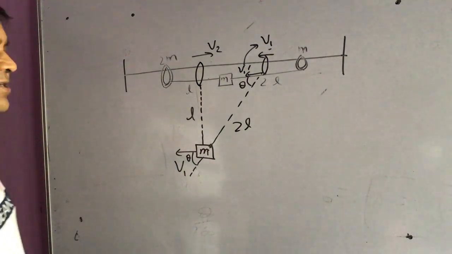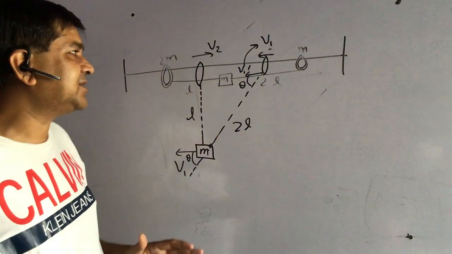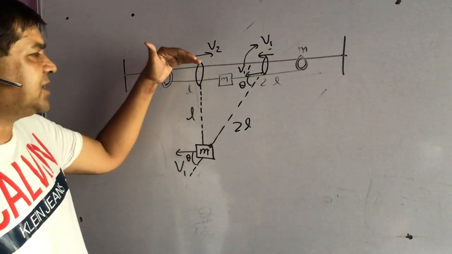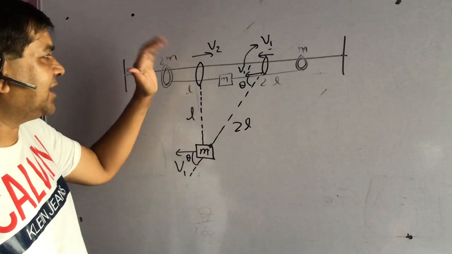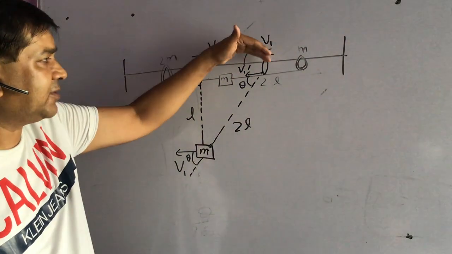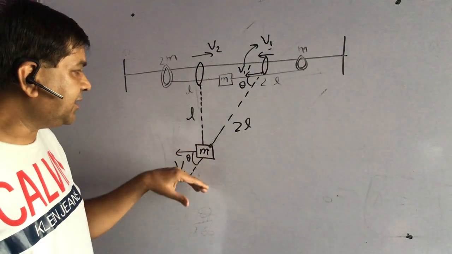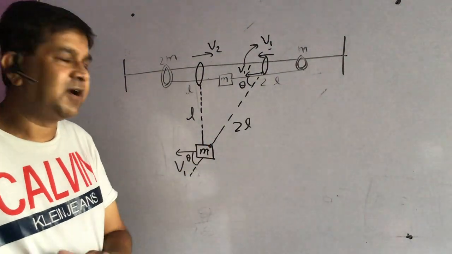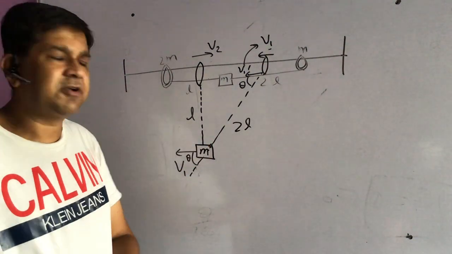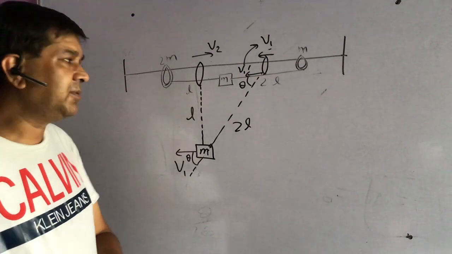Now we can apply the conservation of momentum of the system in the horizontal direction, because you can see here any external force in the system is only in the vertical direction: normal force on 2m, normal force on m, and gravity on m. So all these forces are in the vertical direction. So there is no external force in the horizontal direction, so we can conserve the momentum in the horizontal direction.